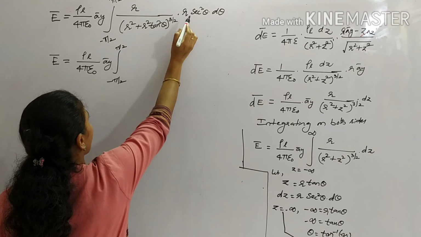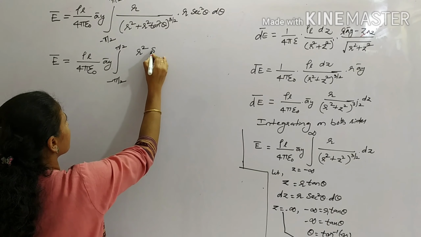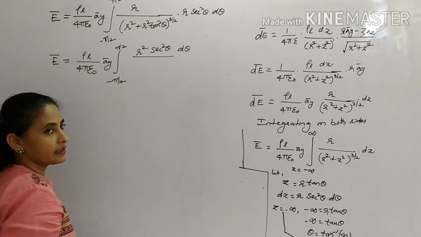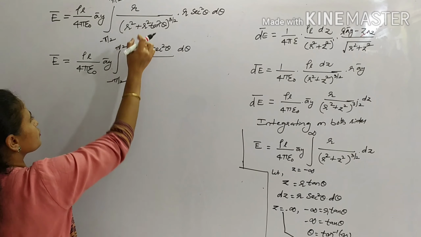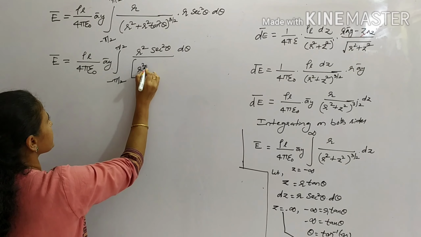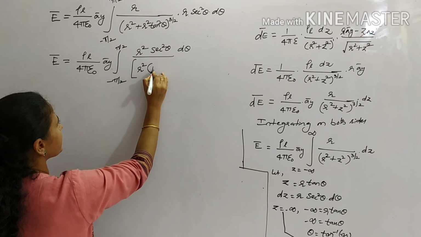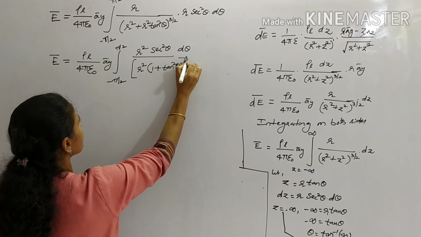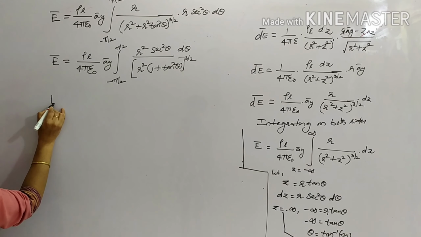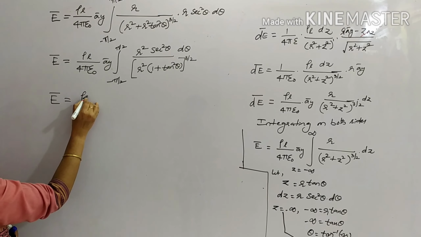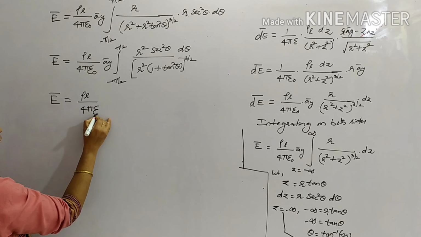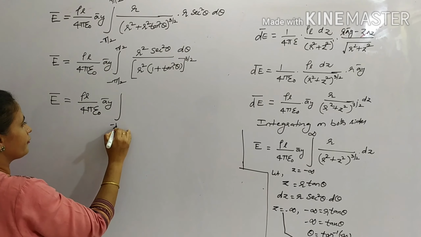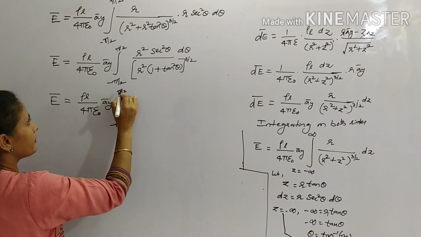This r into r, it is r square sec square theta d theta in the denominator. In these two, r square is common. I am taking r square common. It is 1 plus tan square theta whole raised to 3 by 2. So E bar is given by rho L by 4 pi epsilon naught A by integration of minus pi by 2 to pi by 2.